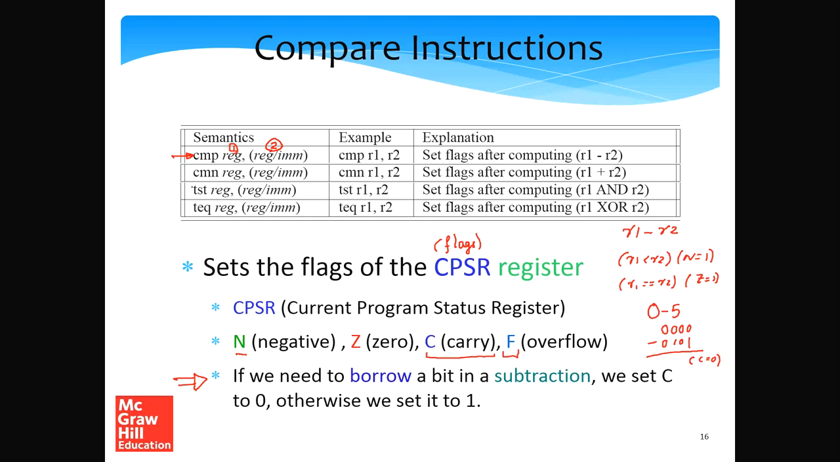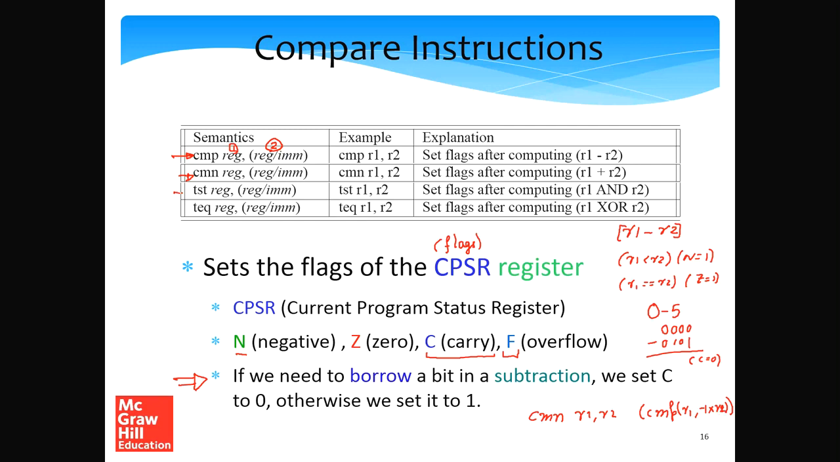Similar to the compare instruction, we have a CMN, which is called compare negative. The format is the same, but instead of setting the flags after computing R1 minus R2, we compute R1 plus R2. You can think of CMN R1, R2 as essentially equivalent to compare R1 with minus 1 times R2. That's the reason it's called compare negative, where instead of comparing R1 with R2, we are comparing R1 with minus 1 times R2.